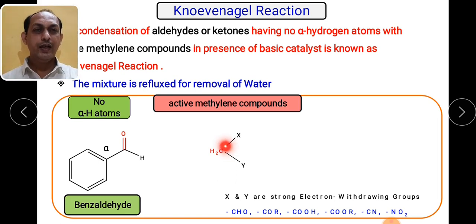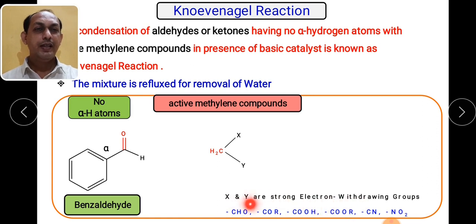As we know, electron withdrawing groups pull the electron density towards themselves. As a result, these two protons become acidic. That's why the methylene or the protons present on the carbon become active, so it is called an active methylene compound.